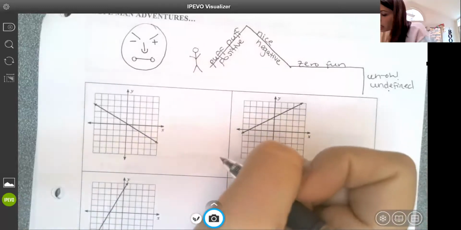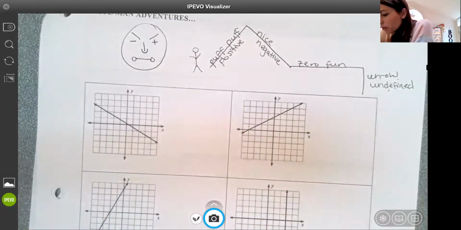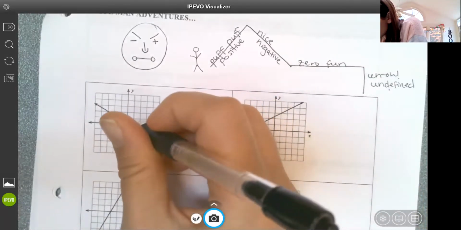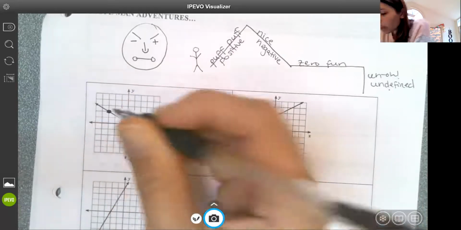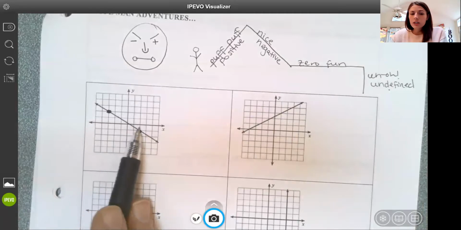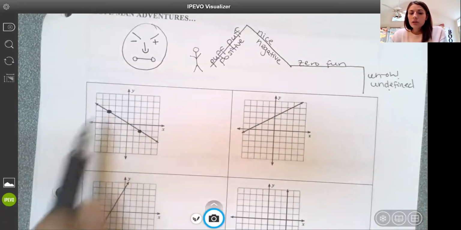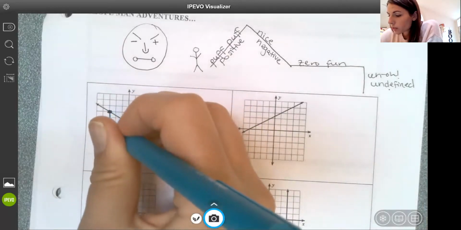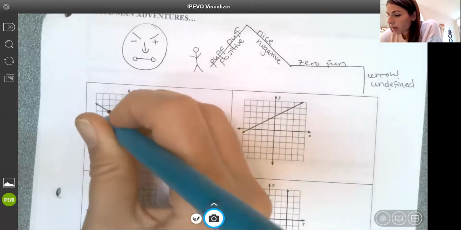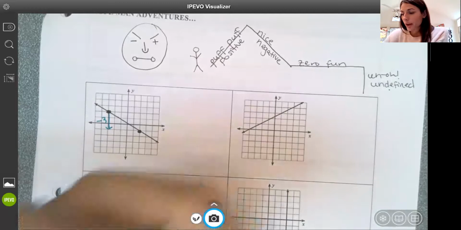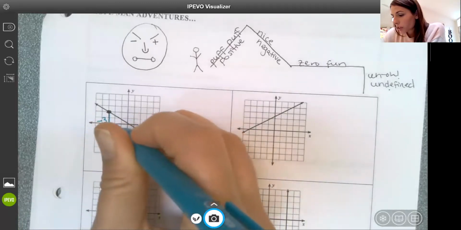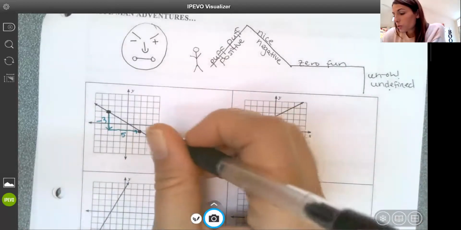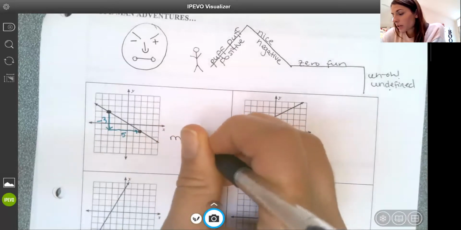So I'm going to choose 2 points that I think are crossing evenly, although your eyes are probably better than mine. I think it is crossing evenly here and here. Okay, so I found 2 points that I believe are crossing evenly. One is at (2, -1), and the other is at (-3, 2). Looking at my rise over run, first of all, I know it should be a negative slope. I'm going down 3, so going down, that's a negative rise. And then to the right, 1, 2, 3, 4, 5, so +5. And my slope, rise over run, would be -3/5.